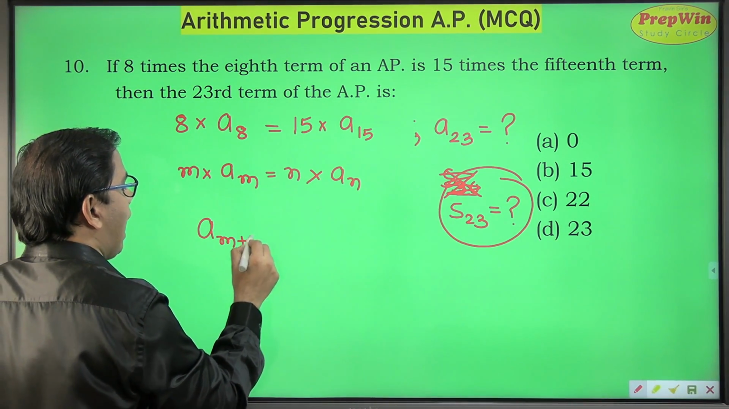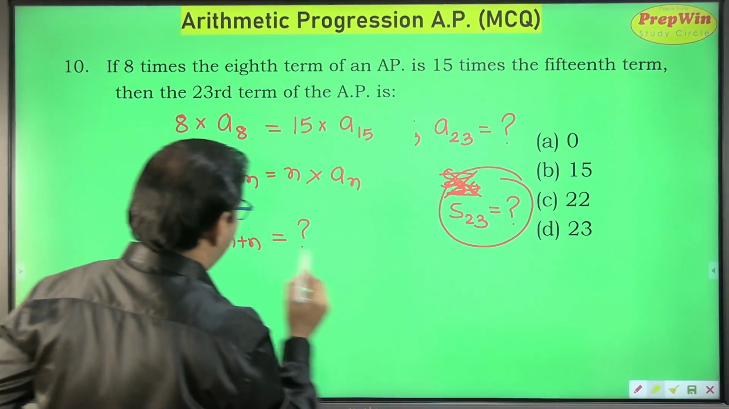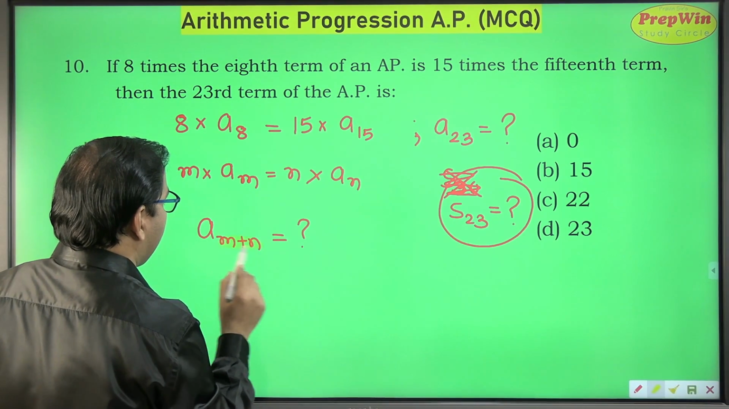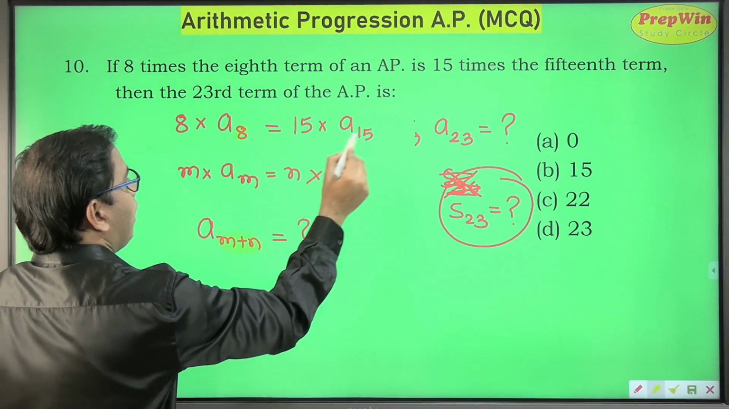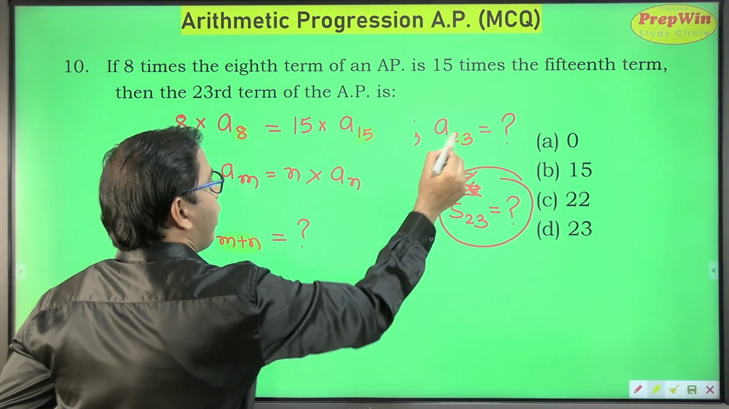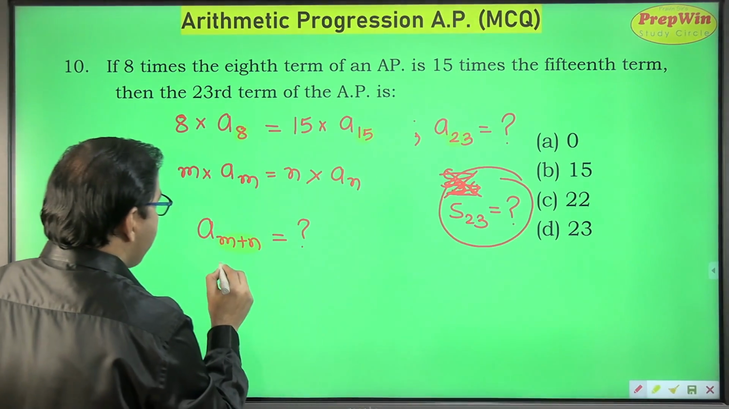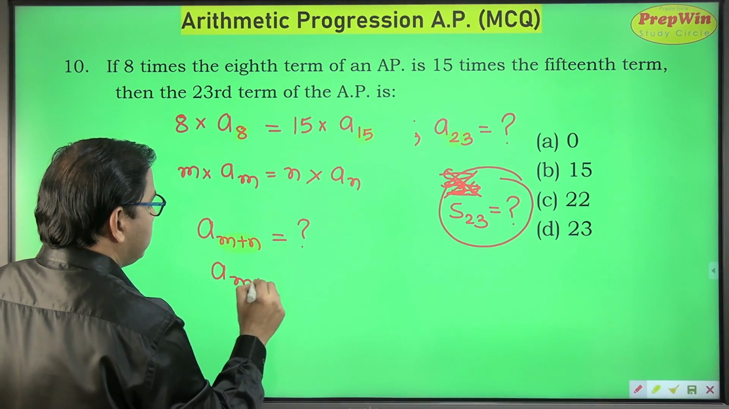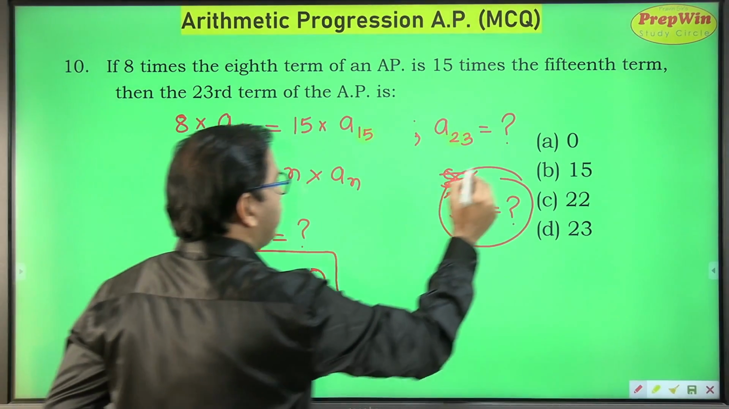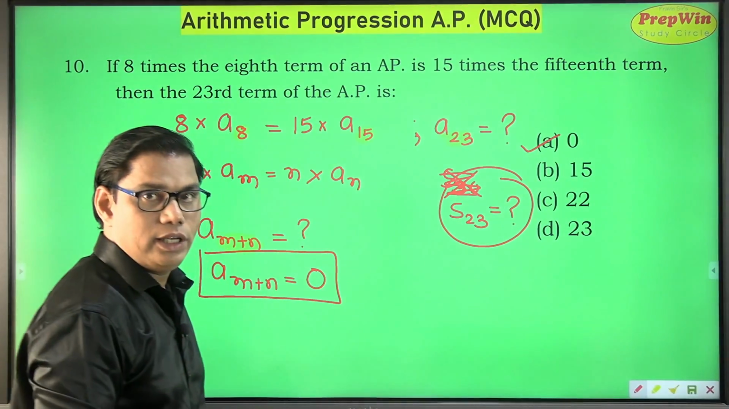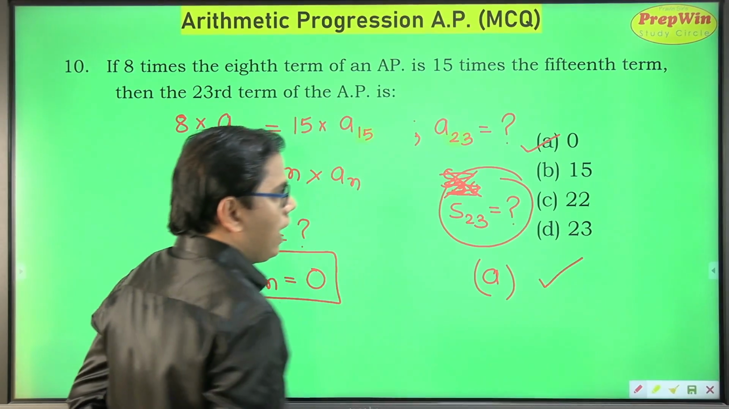Yes, this is a catch. What is m plus n? This is m plus n. I am repeating this, m plus n, because 8 plus 15 is 23, and mind you, m plus nth term is always 0. So answer is 0. No need to solve. Answer is 0. So my correct option is going to be option A.